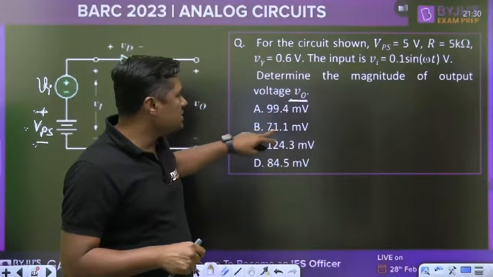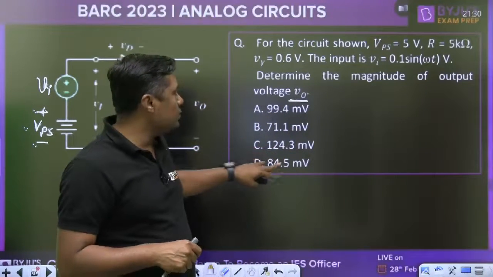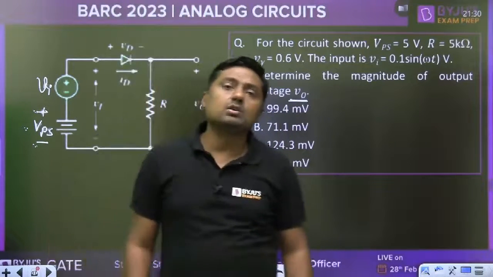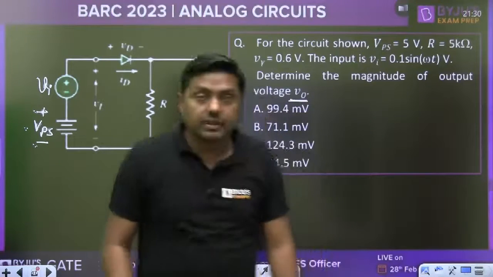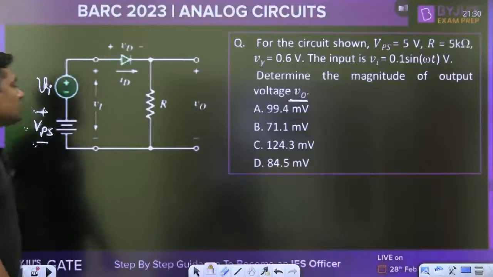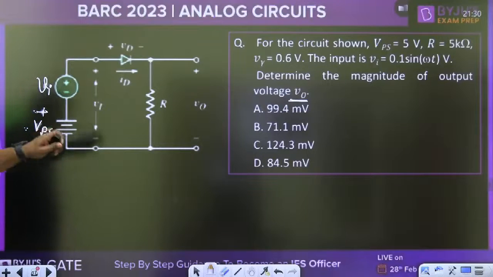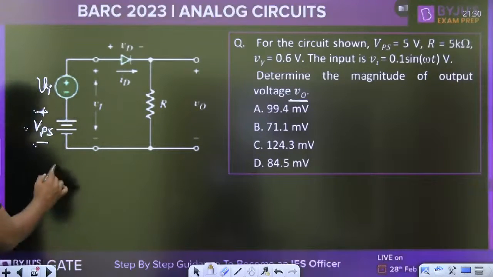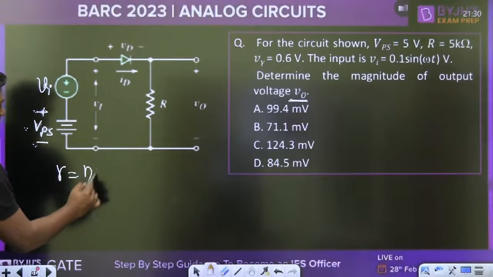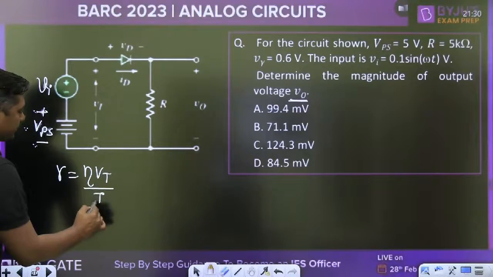Second, all answers are given in millivolt. Very, very small voltage, which means again it is a small signal. What is the small signal output voltage? Then in that question, first of all, you have to find the dynamic resistance r. That is given by eta Vt by I.